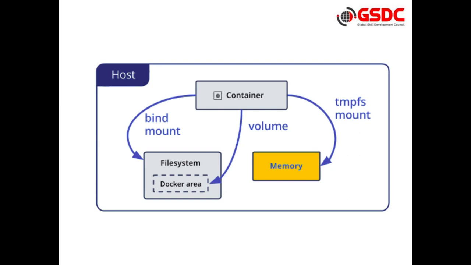Now, how does this Docker volume work? If you see in the diagram, we use the host file system, and from that host file system we create a directory, because a volume is nothing but just a directory. We mount that host directory inside the container. The container will write data inside the volume. If the container gets killed, that data will still be available on the host system. Now that same volume we can mount to the new container which we are starting.